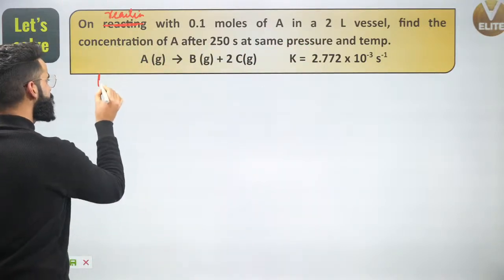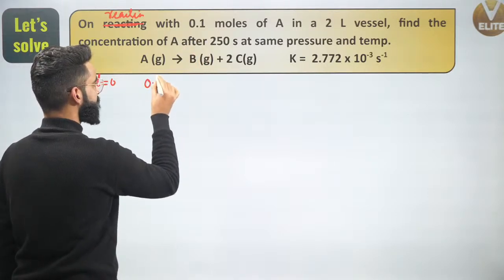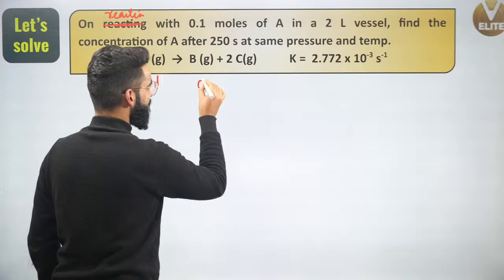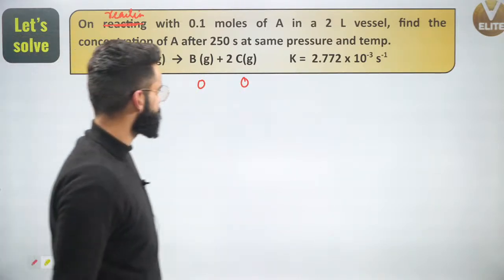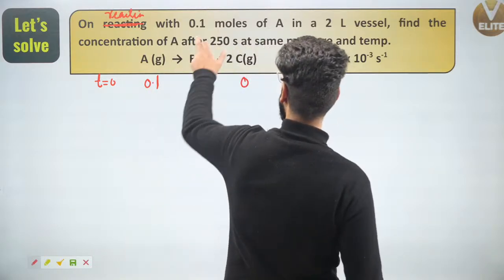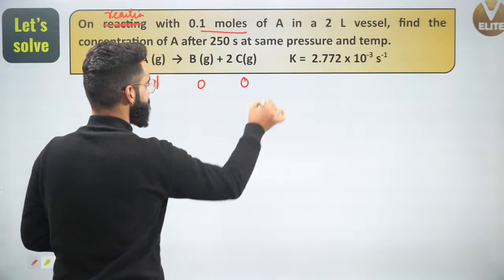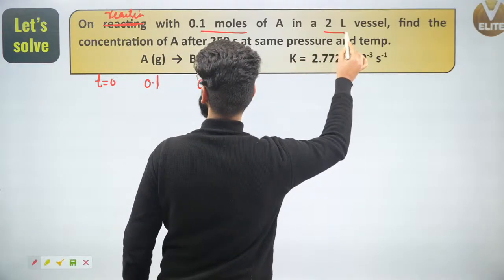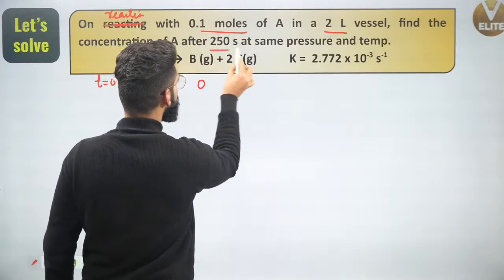So people see, I'm given the reaction, and at time t equal to 0, I'm given 0.1 moles of reactant, so the products will be 0 at t equal to 0. Initially, I've got 0.1 moles of A in a 2 liter vessel, so this reaction is taking place in a container whose volume is 2 liters. Find the concentration of A after 250 seconds.